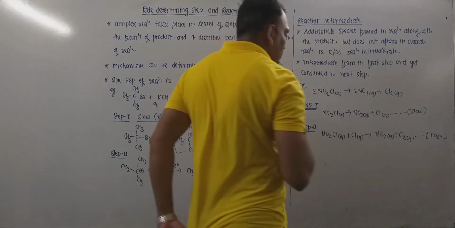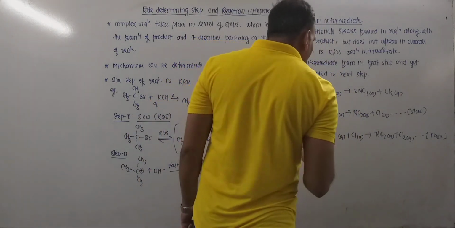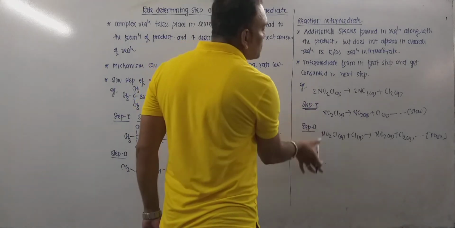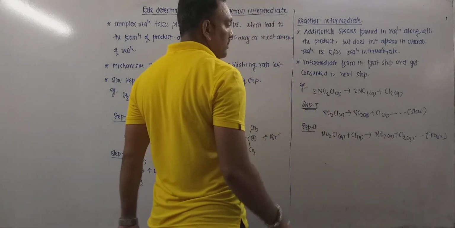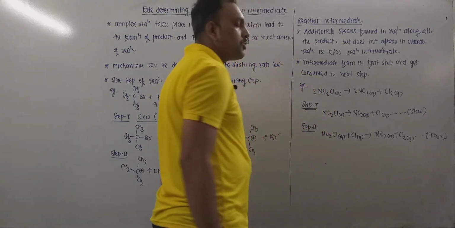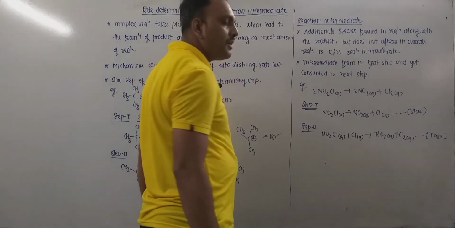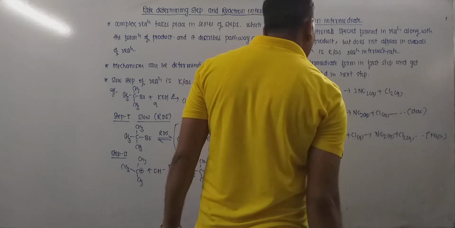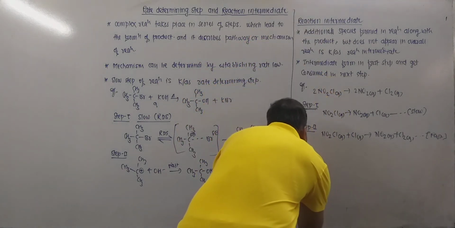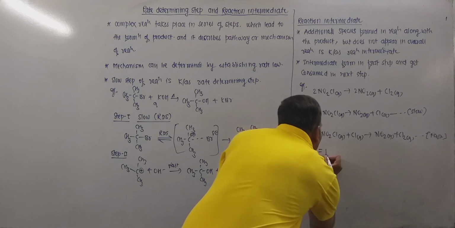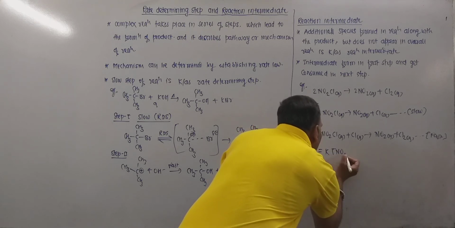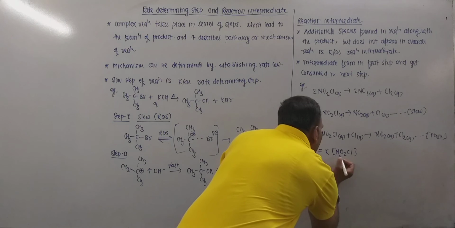Now remember, when we add these two reactions we get the overall reaction like this, but as step number 1 is the slower one, it decides the rate of reaction, so it is called the rate determining step. Thus the rate of the given reaction is rate equals k into the concentration of NO2Cl.